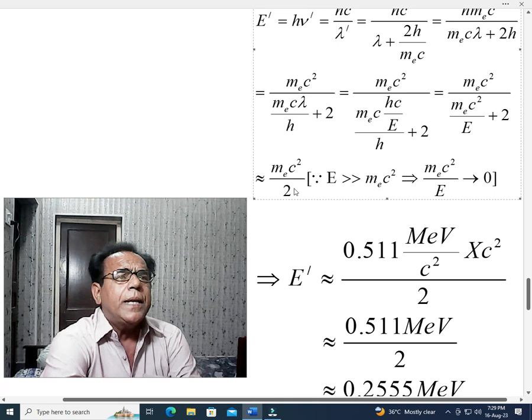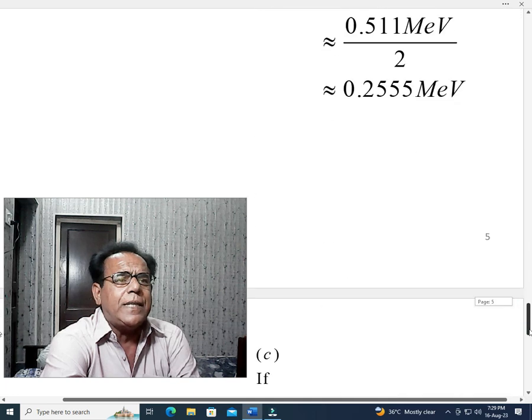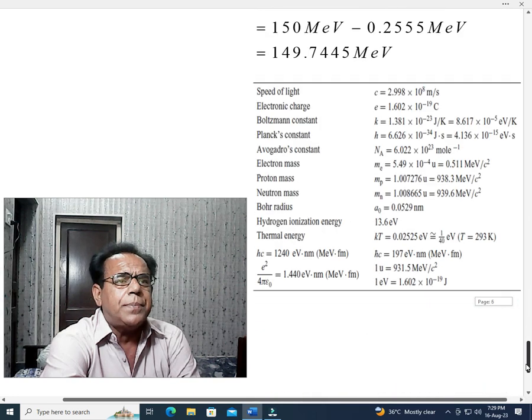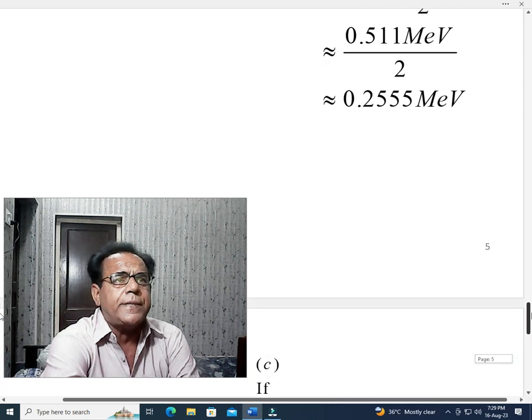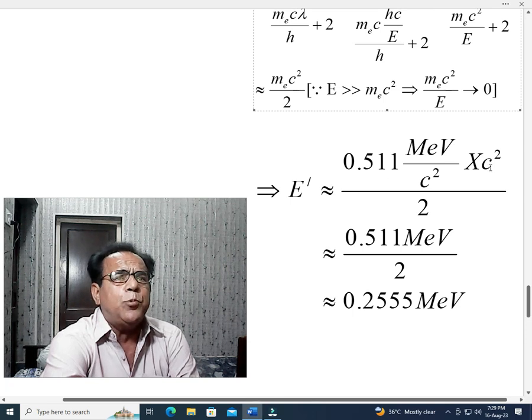We know that we have values of all these three. This value is also given in the table: 0.511 million electron volt over c squared. When we put this value, c squared will be cancelled with c squared, and E dash will become approximately equal to 0.2555 million electron volt.